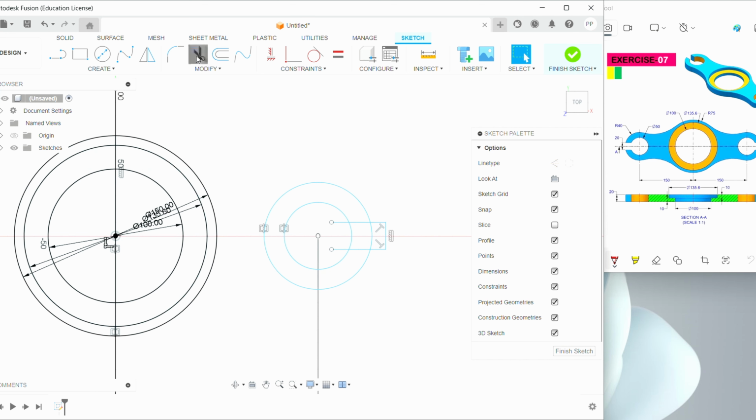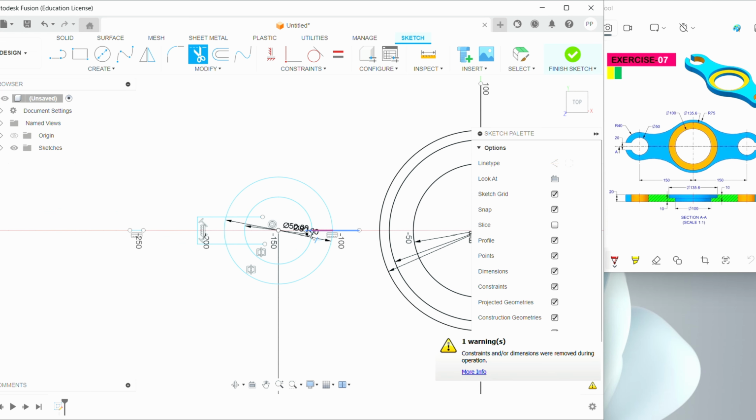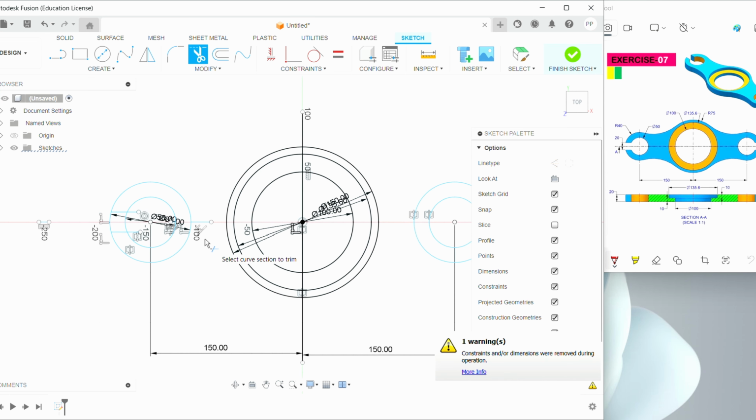Now we are going to trim it. Trim unwanted parts. This line. Okay. Now we got this shape.